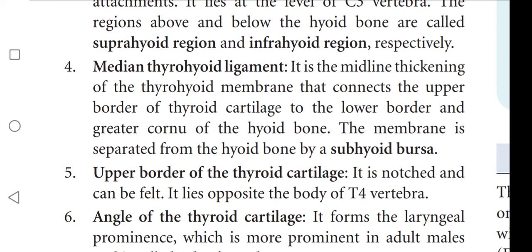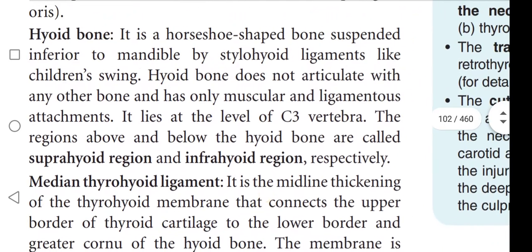Median means in the middle. The membrane is separated from the hyoid bone by a subhyoid bursa.